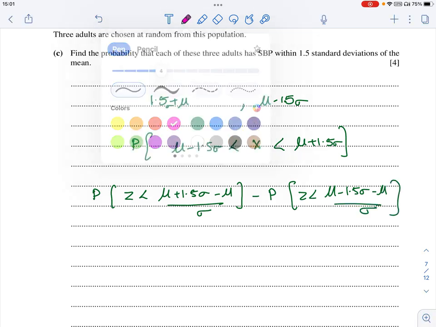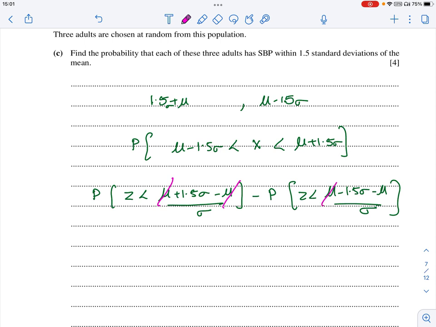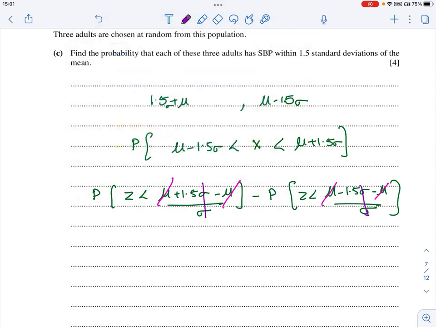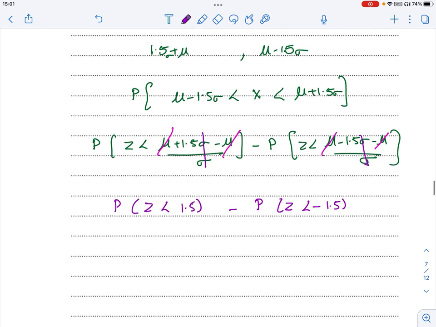So what happens? Mu and mu get cancelled, and sigma also gets cancelled. Probability of Z less than 1.5, directly. Last time I was writing it out directly; now I wrote it out with all the steps. So probability of Z less than 1.5 minus (1 minus probability of Z less than 1.5).